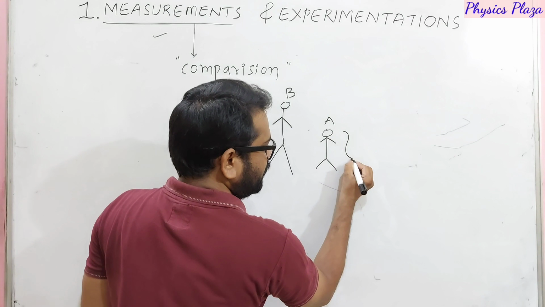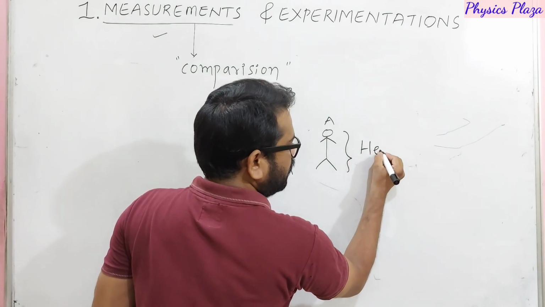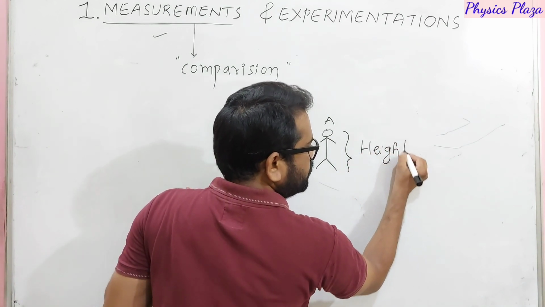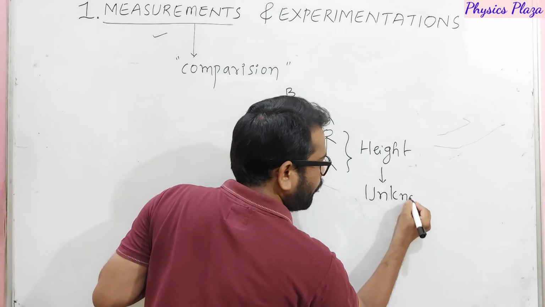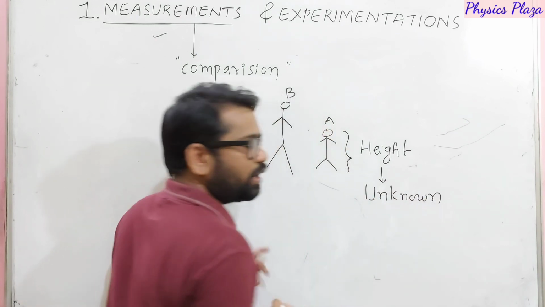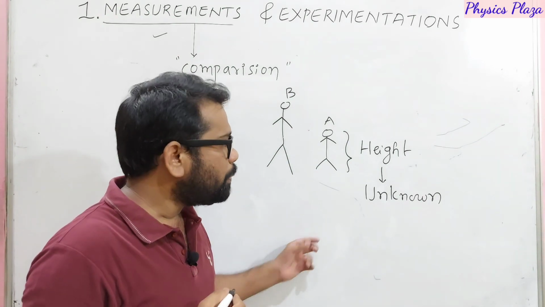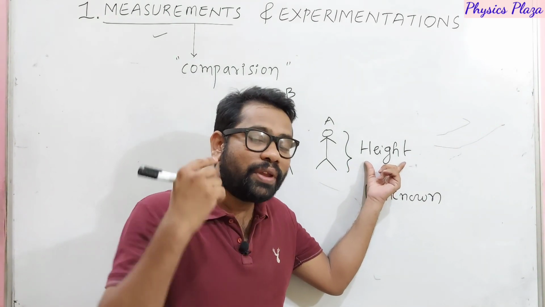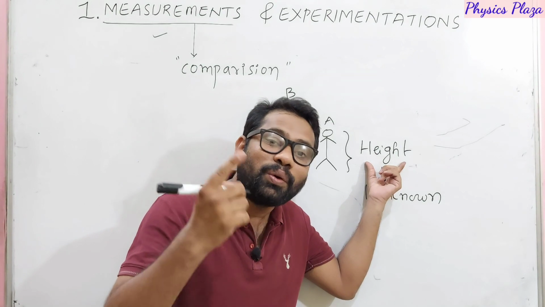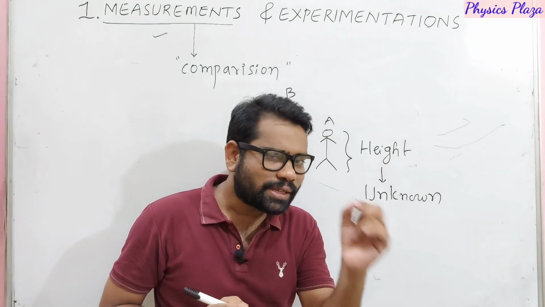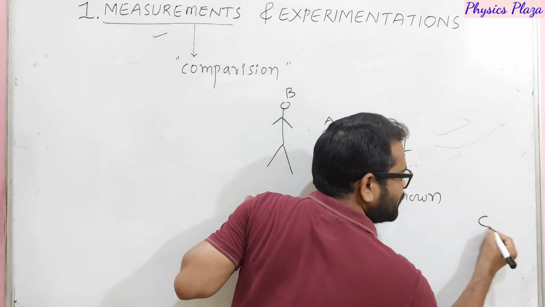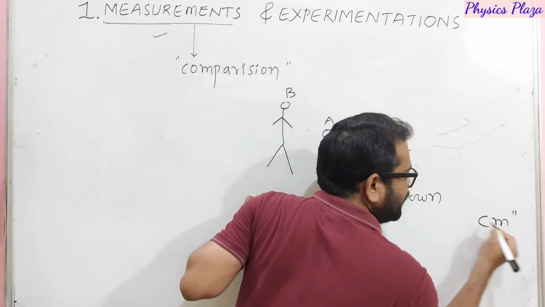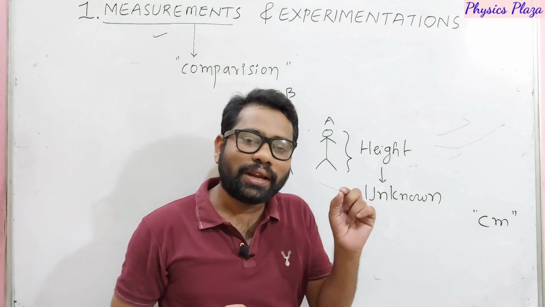So here let me tell you. Whatever we want to compare is actually height only, right? So here height is an unknown quantity. Children, it's very, very important. It is an unknown quantity. Then if you want to measure his height, we need one standard known quantity. So in this case, we use centimeter. So children, here centimeter is a standard known quantity.